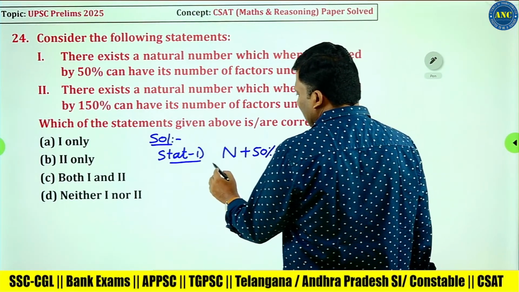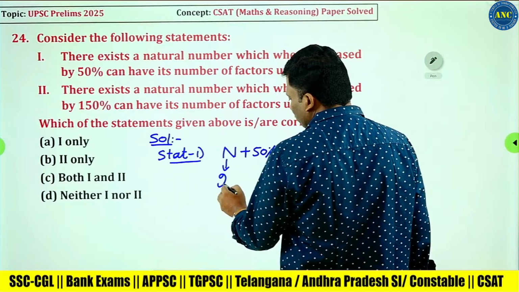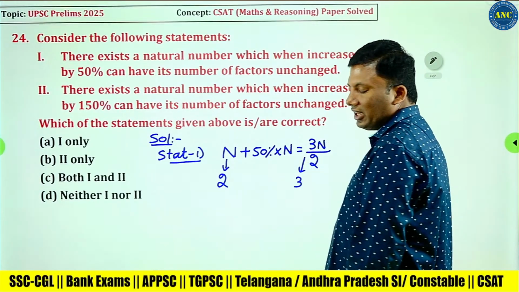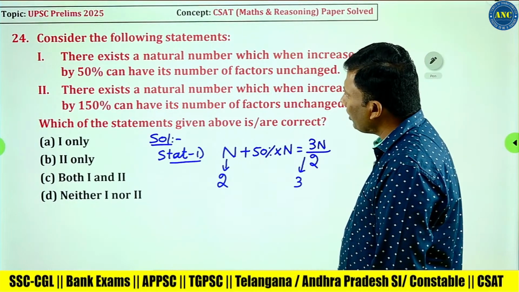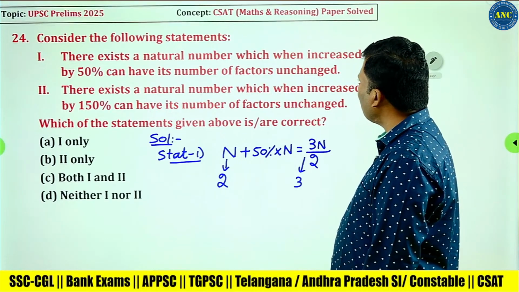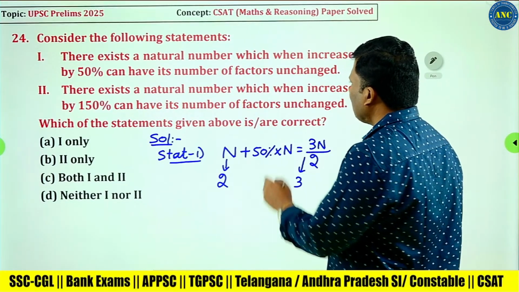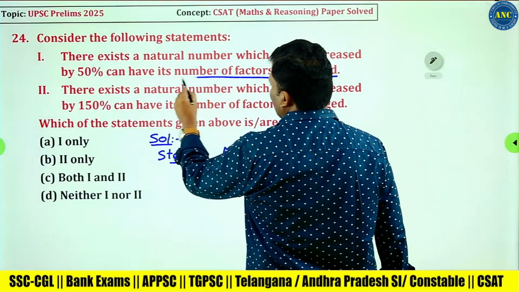So if I take n as 2, after the 50% increase it is 3. There exists a natural number which when increased by 50% can have its number of factors unchanged.